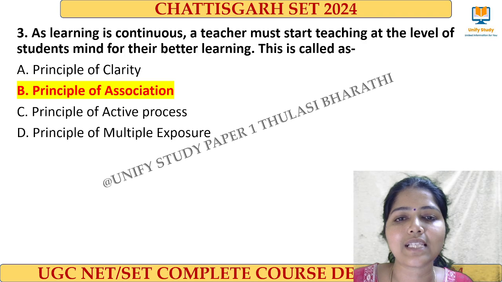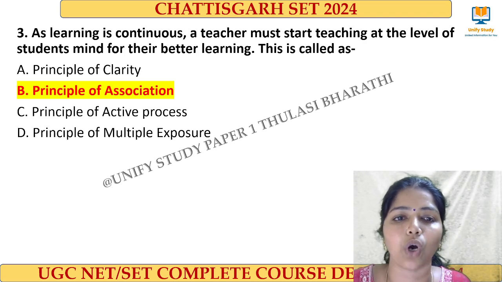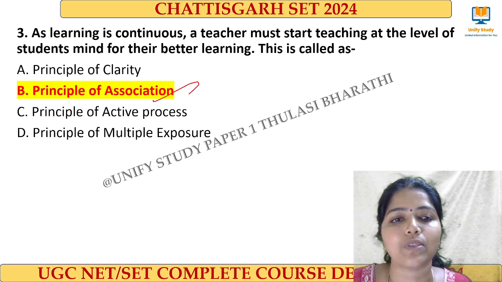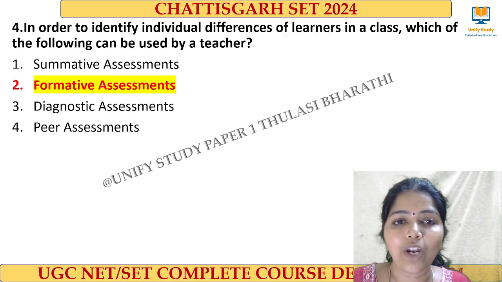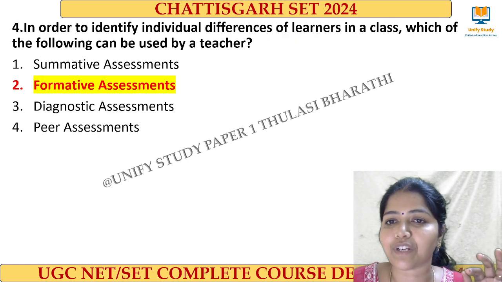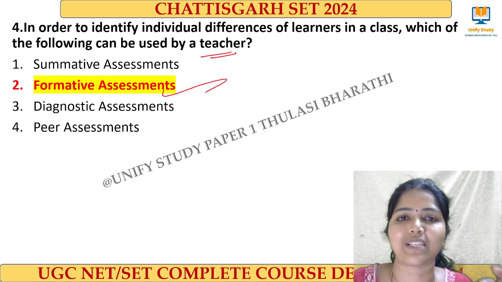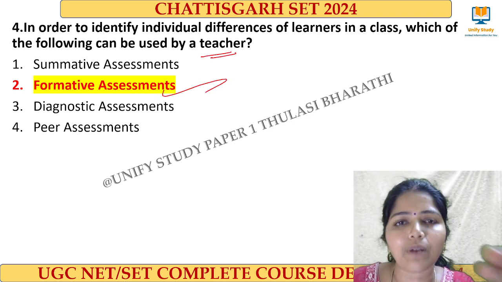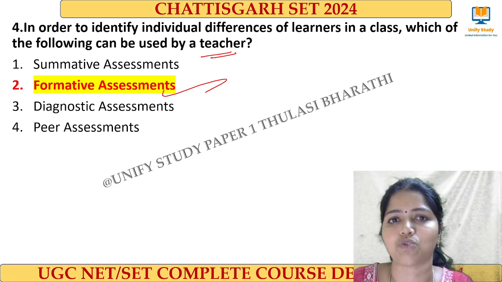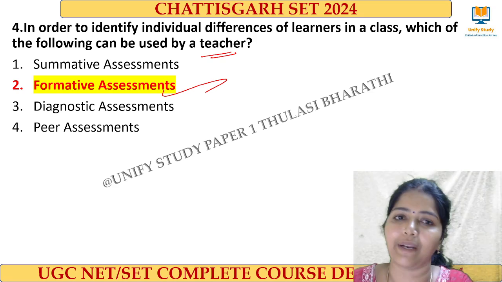Next one is the learning is continuous. Teacher must start teaching at the level of student's mind for the better learning. This is called association. We have to associate. Principle of association. In order to identify the individual differences of learners in the class, which of the following is used by a teacher? Formative assessment, unit test, small tests that are given during the classroom teaching, right? That is called a formative assessment.